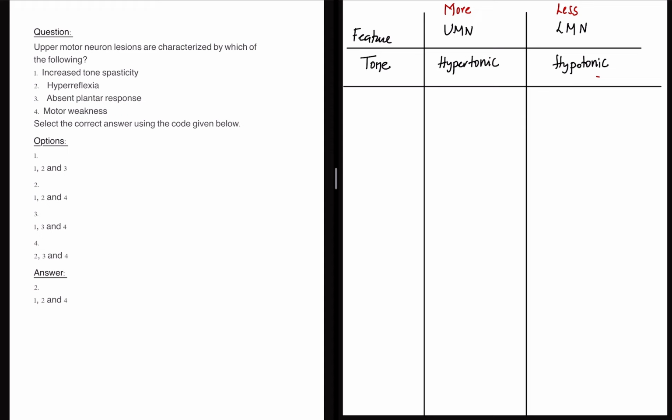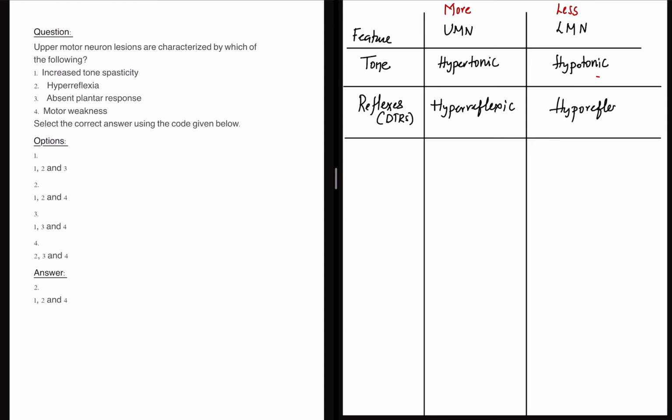Next thing is about reflexes, that is deep tendon reflexes or DTRs, or abdominal reflexes, whatever it is. Now, as they are more, I can say it is hyperreflexic here, and this is hyporeflexic, or reflexes may be absent. This is the second thing that you need to understand. So more in the sense, more tone, and reflexes are exaggerated. Hyperreflexes means exaggerated. Simple thing.